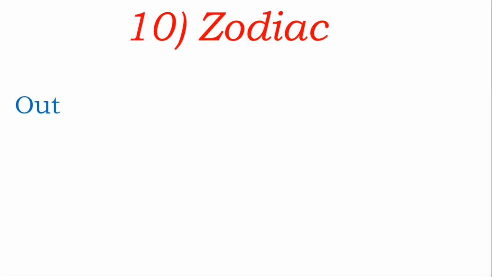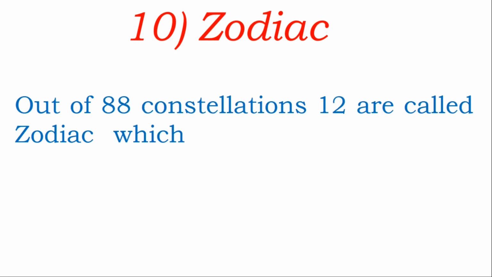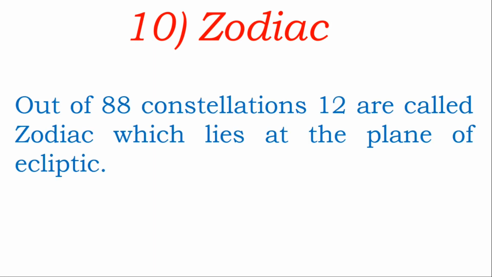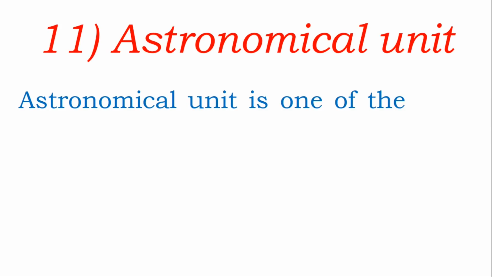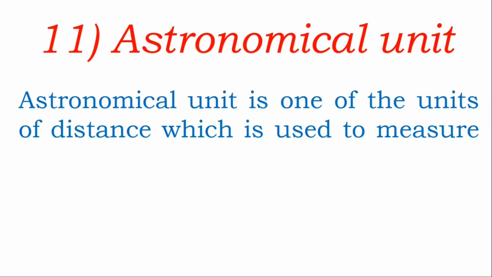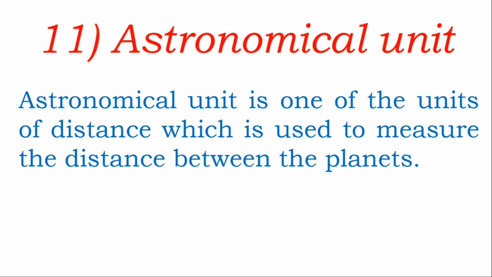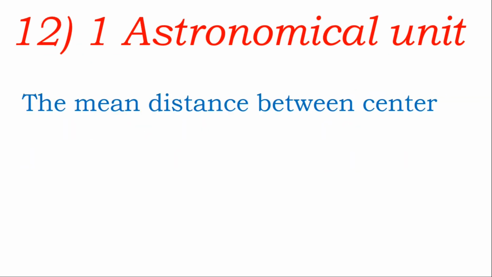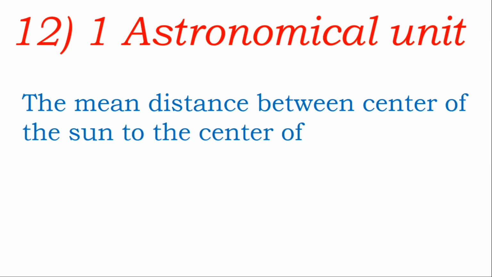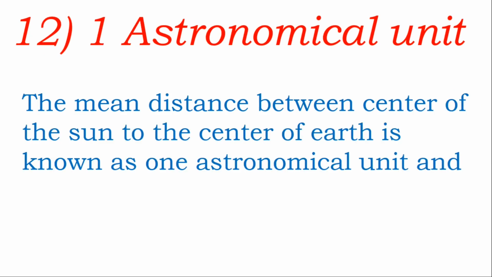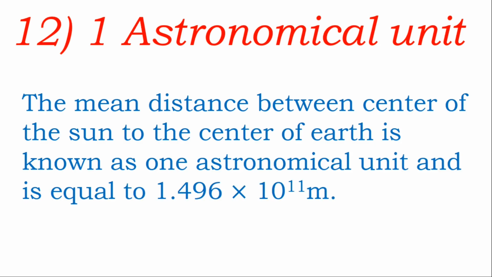Zodiac. Out of 88 constellations, 12 are called Zodiac, which lie on the plane of the ecliptic. Astronomical unit. Astronomical unit is one of the units of distance which is used to measure the distance between the planets. And 1 astronomical unit means the mean distance between the center of the Sun and the center of the Earth, and is equal to 1.496 into 10 to the power 11 meter.